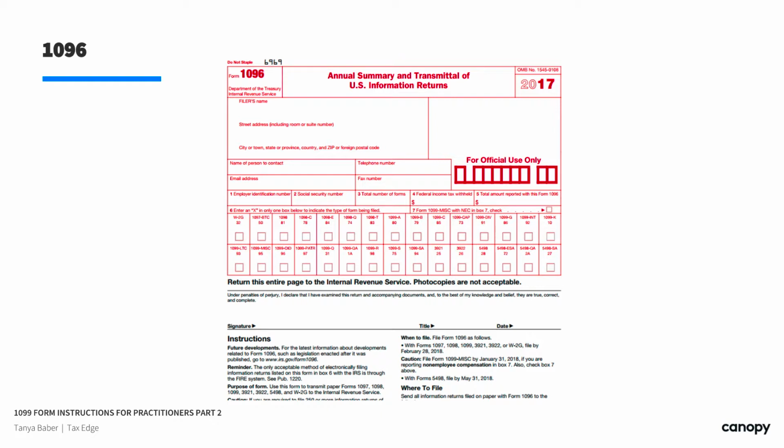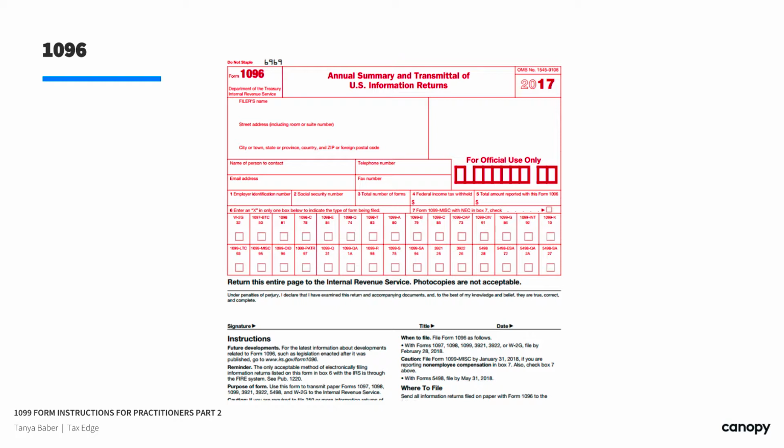So let's say you're sending 20 1099 miscellaneous, okay? You get one 1096. And you're sending 5 1099 INT. One 1096 goes with it. And you're sending one 1099 DIV. One 1096 goes with it. So it's based on the type of form you're sending. One of these summary forms goes with each one of them is the idea. Or they're not going to be able to process it. And each 1096 that's done incorrectly prompts its own penalty. So we want to make sure we get this correct as well.